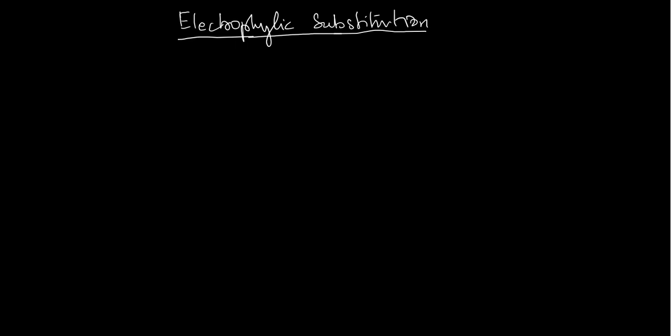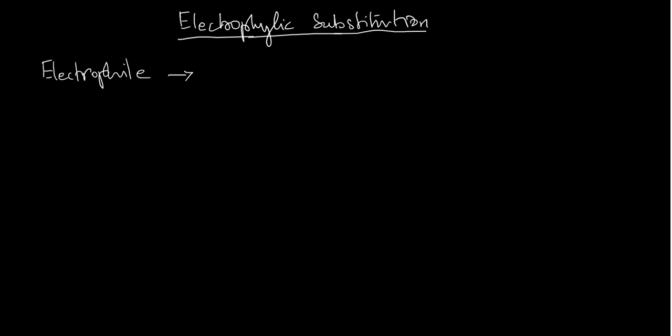When we say electrophilic substitution, we have to remember several things. What is called an electrophile? There are several definitions by which an electrophile can be defined.